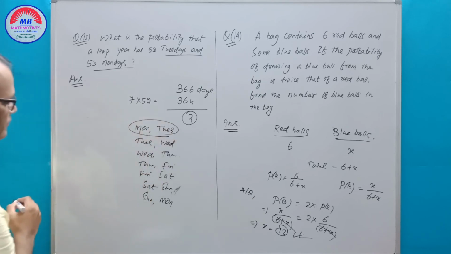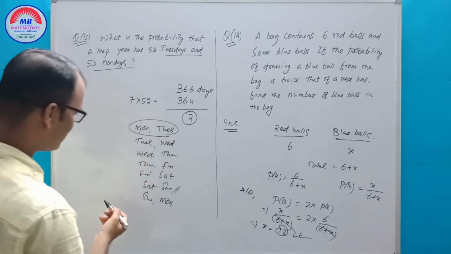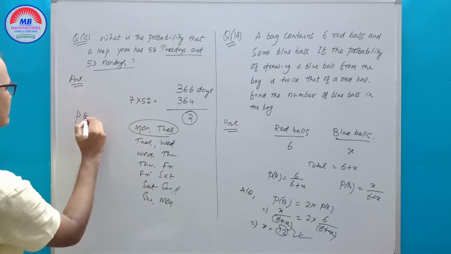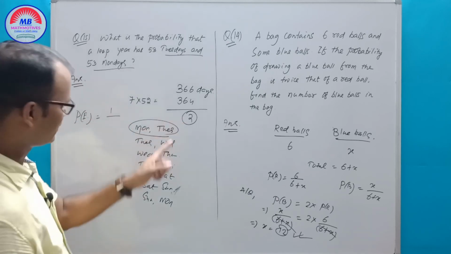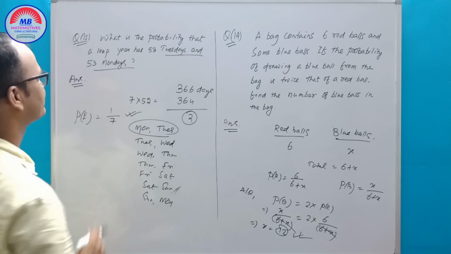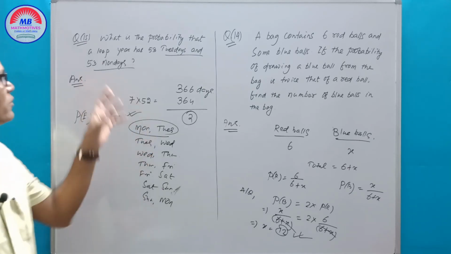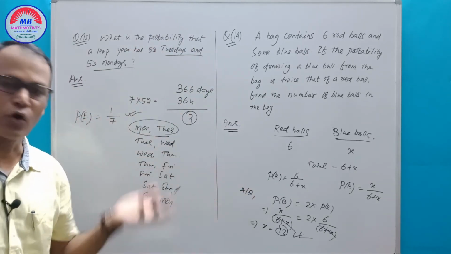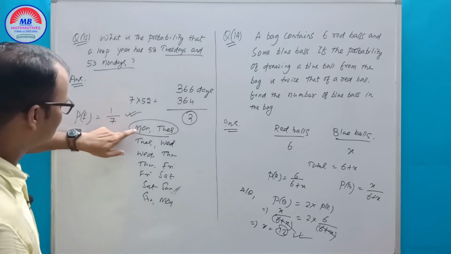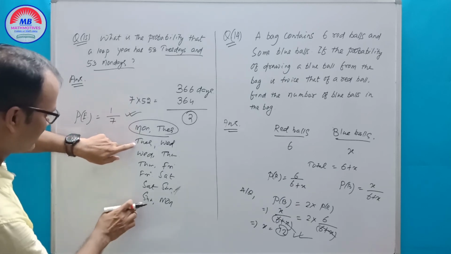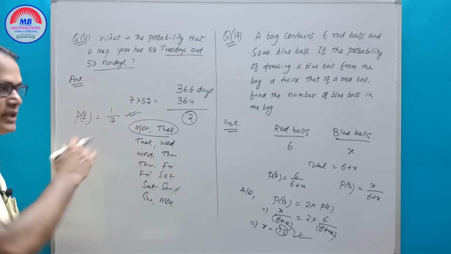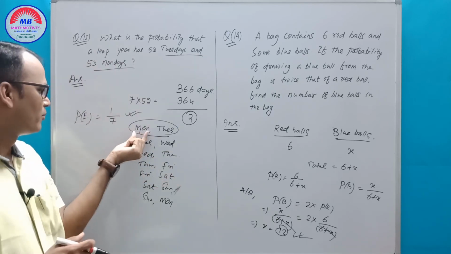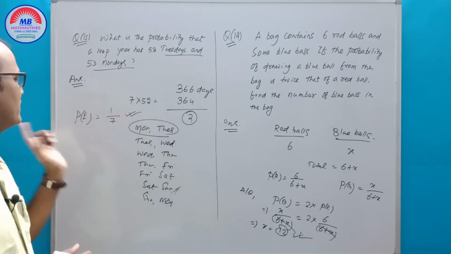Monday, Tuesday, only one pair has Tuesday and Monday. So the probability of the event will be 1 by 7, since the total is 7. So 1 by 7 is the answer. But you see here, if the question is Tuesdays or Mondays, then we can take this one and this one, 1, 2, 3. That will be 3 by 7. But here it is given Tuesdays and Mondays, so you take Monday and Tuesday. Okay. So 1 by 7 is the answer.